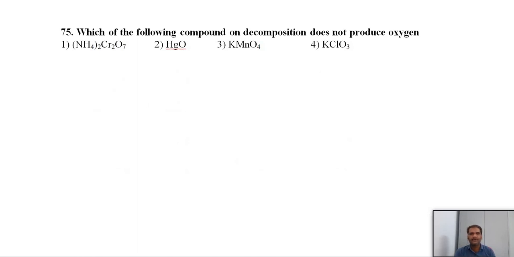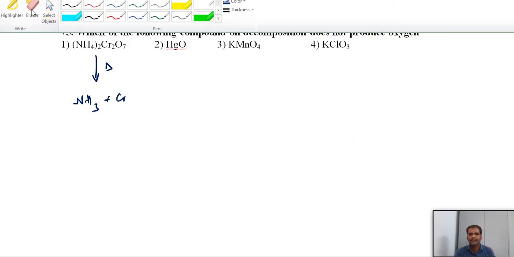Which of the following compounds on decomposition does not produce oxygen? I think this question is the same as before. Ammonium dichromate. Previously other options were there, but here the options are different. Ammonium dichromate, if we heat it, we get nitrogen, not ammonia.